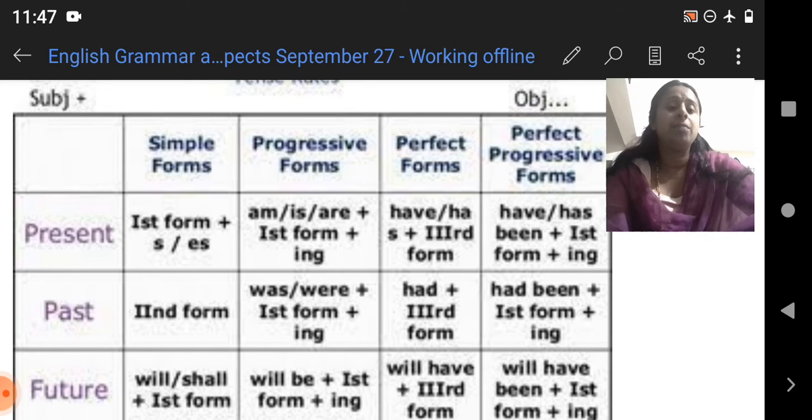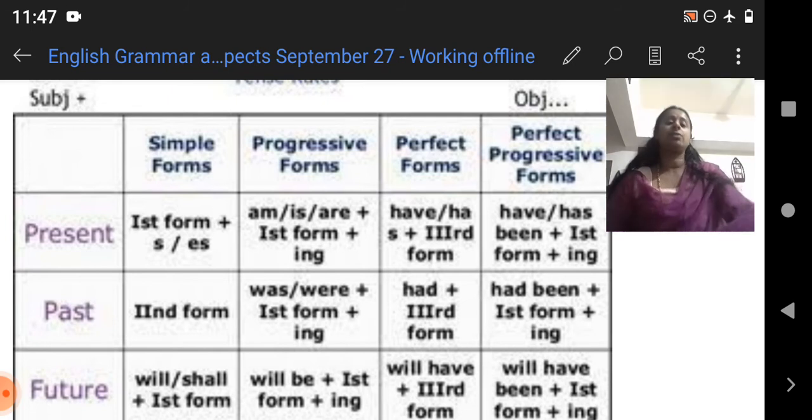Perfect progressive form: have or has plus been plus first form plus ing. What is the first form? The first form is talk. The base form is the first form, and adding ing to the base word gives talking.